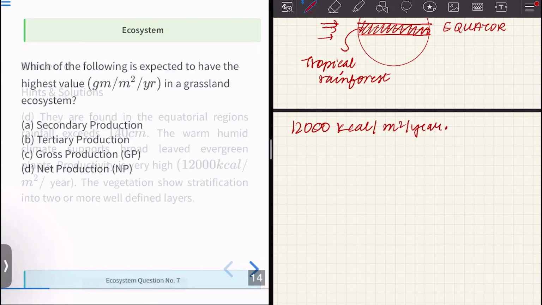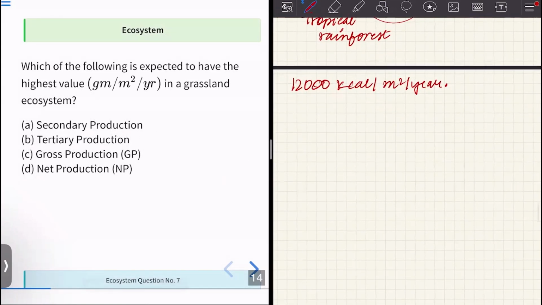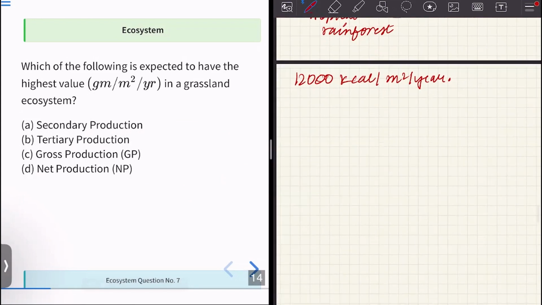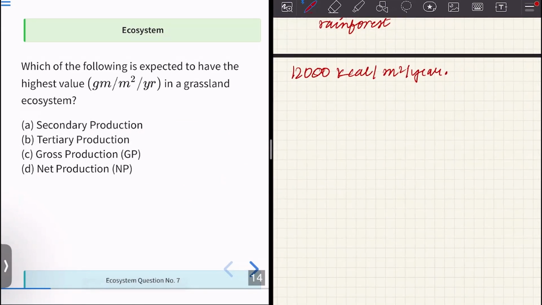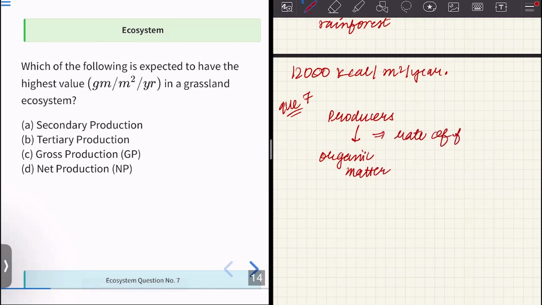Moving on next: which of the following is expected to have the highest value in a grassland ecosystem? We know that producers, the primary producers, form organic matter. And this rate of formation of organic matter is defined as the gross primary productivity, GPP.